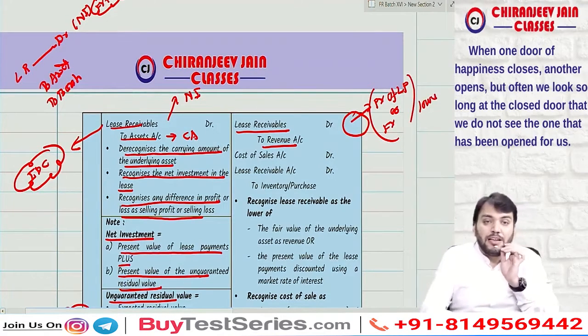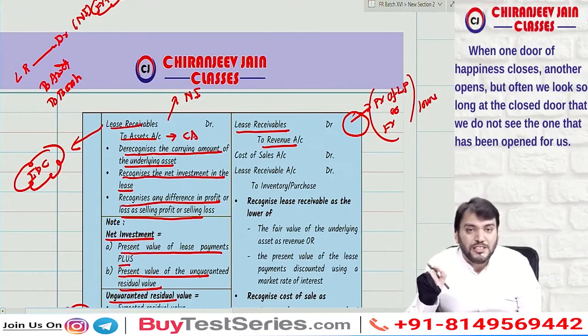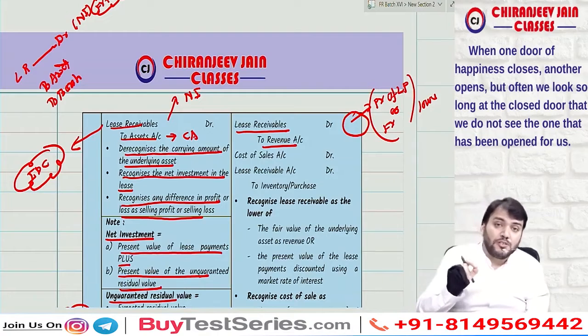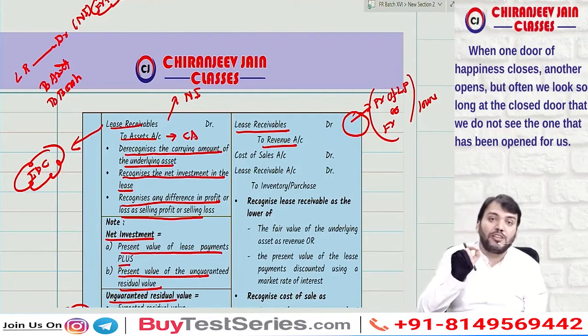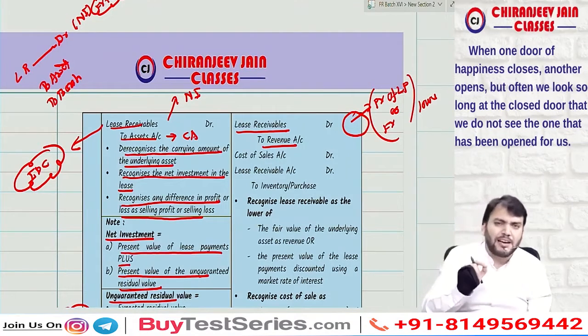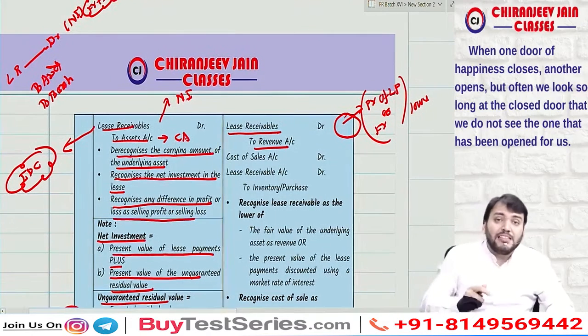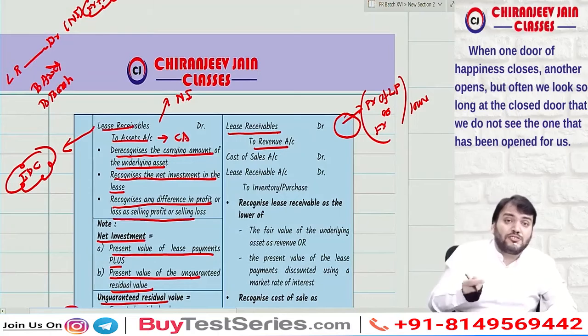means this journal entry will be done at what? Lower of fair value of leased asset, or present value of lease payment discounted by using market rate of interest. Market rate of interest will be given in the question, nothing to worry. Correct? And can I say, when there is a sale, we need to also recognize cost of sales.